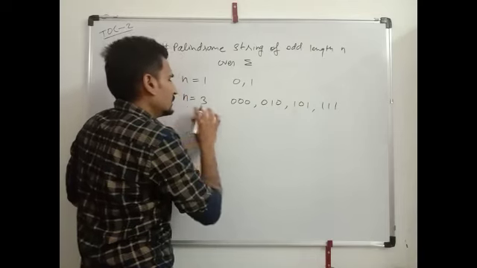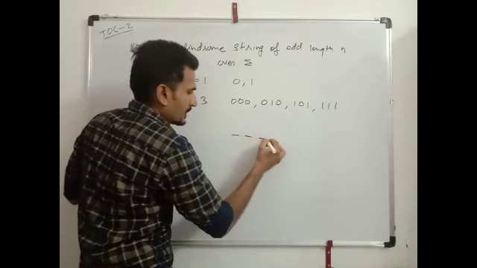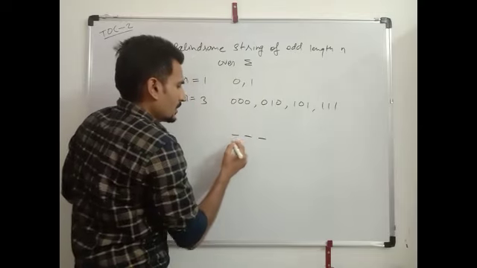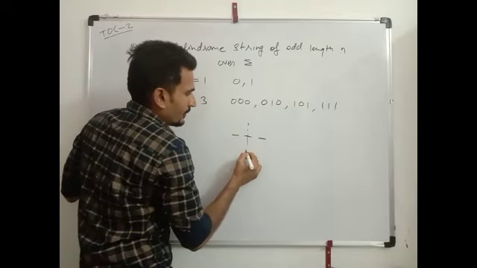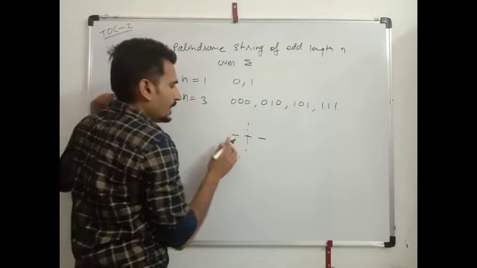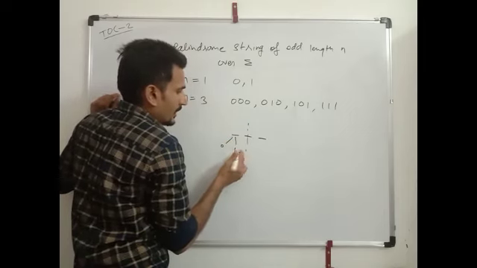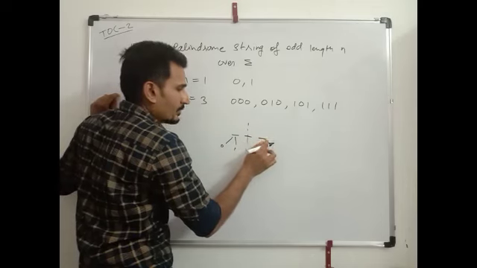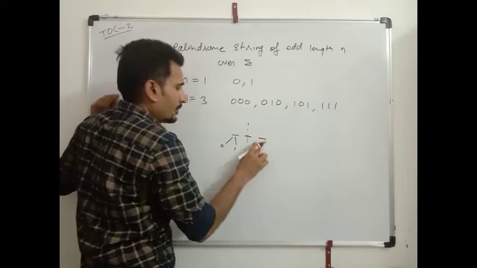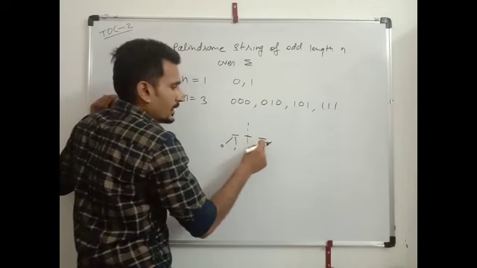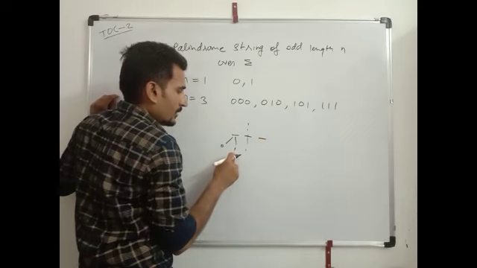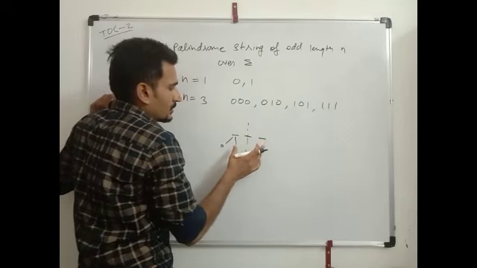For n equals 3, place 3 places and draw the line in between. Here we have two possibilities, we can put 0 and 1, and here we have only one possibility. If here is 0, it will be 0. If here it is 1, it will be 1.